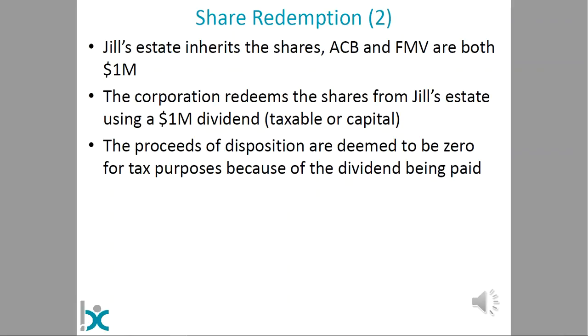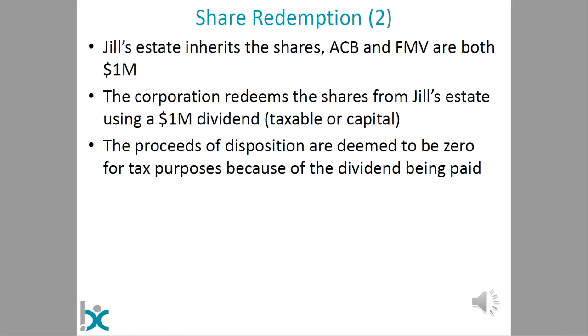In either case, the estate will be considered to have earned zero proceeds of disposition, because the proceeds of disposition is based on the amount of cash paid less any declared dividend.